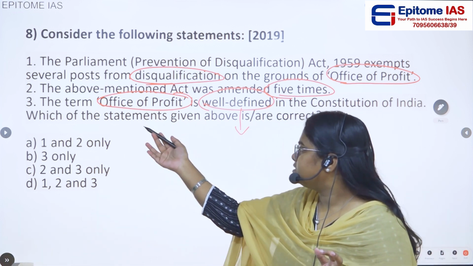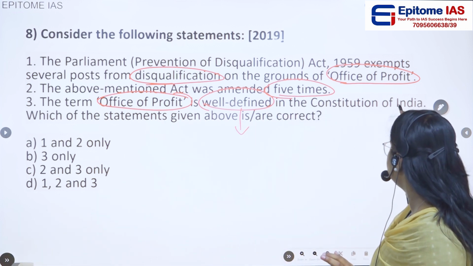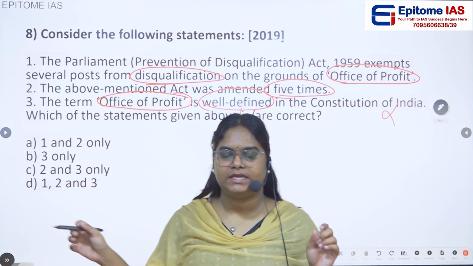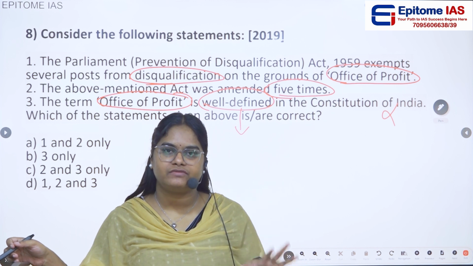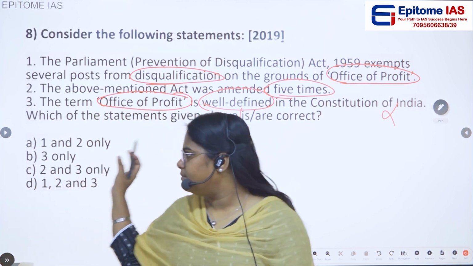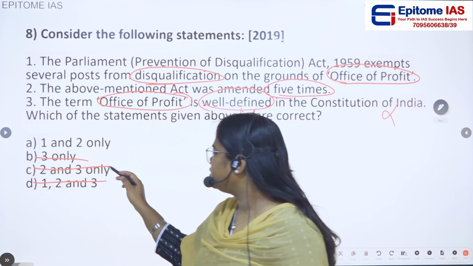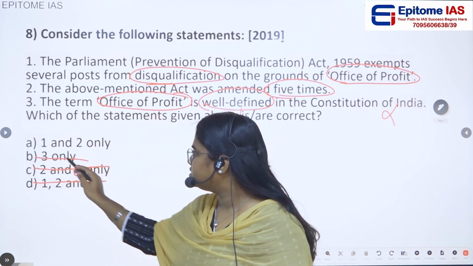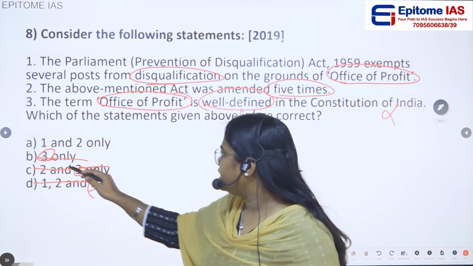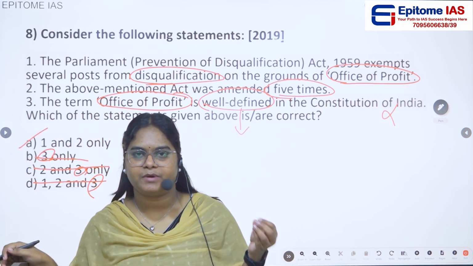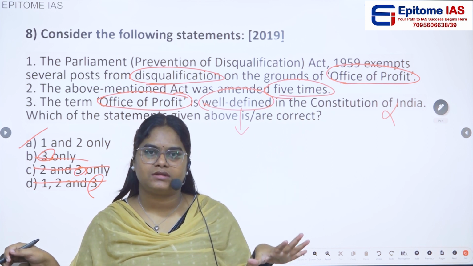So the first thing is, this statement is actually a wrong statement. The term office of profit is not clearly defined in the Constitution of India. Once you eliminate this statement, you can eliminate B, C and D, because all these three options contain 3. So you are directly getting the answer A. Ultimately in the exam, what is our purpose? To get the answer correctly.